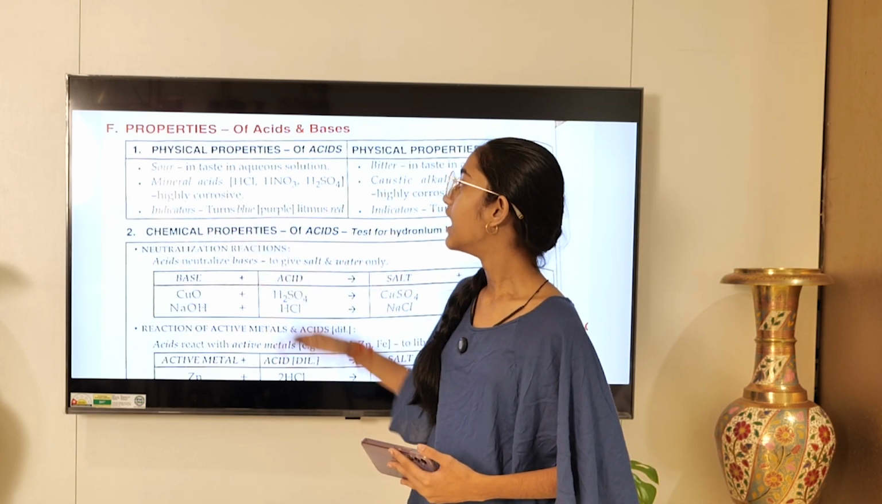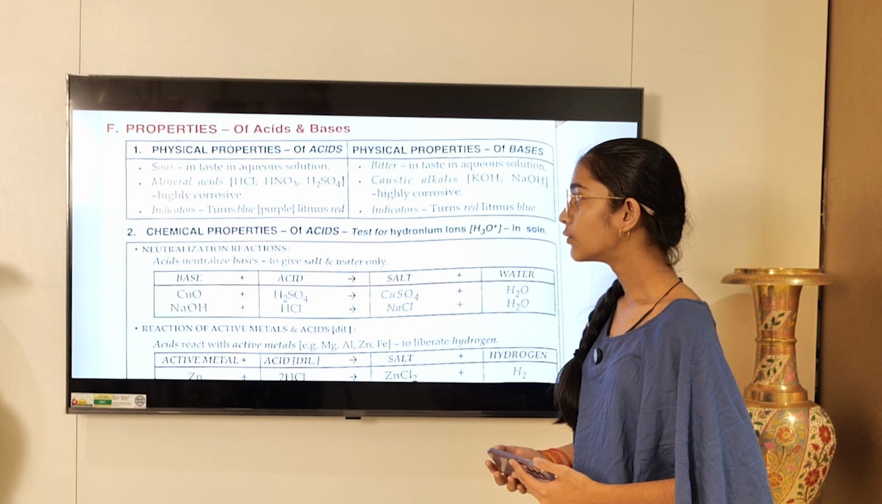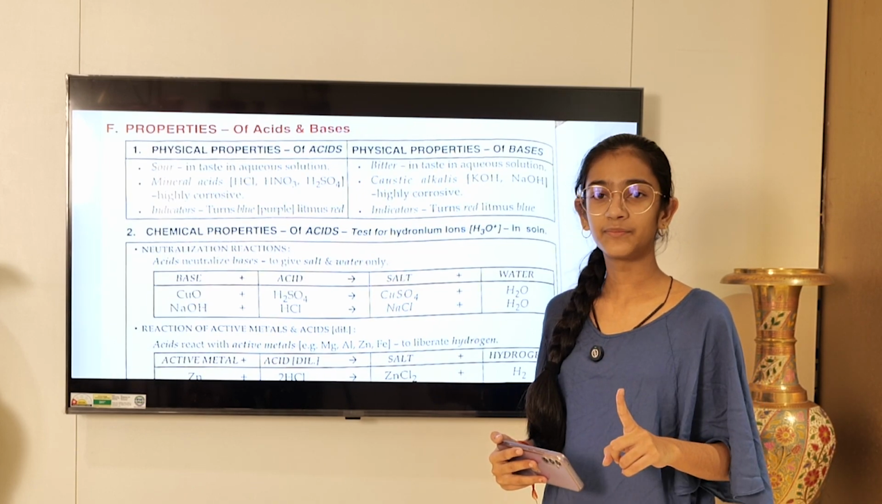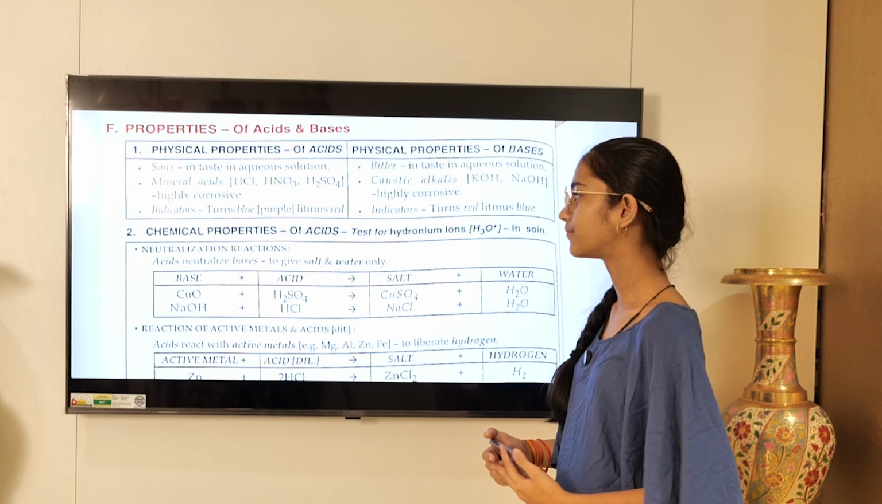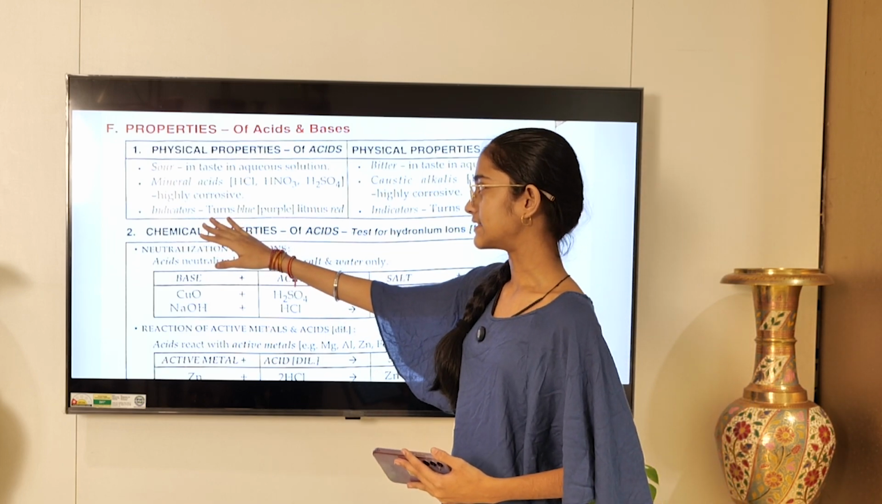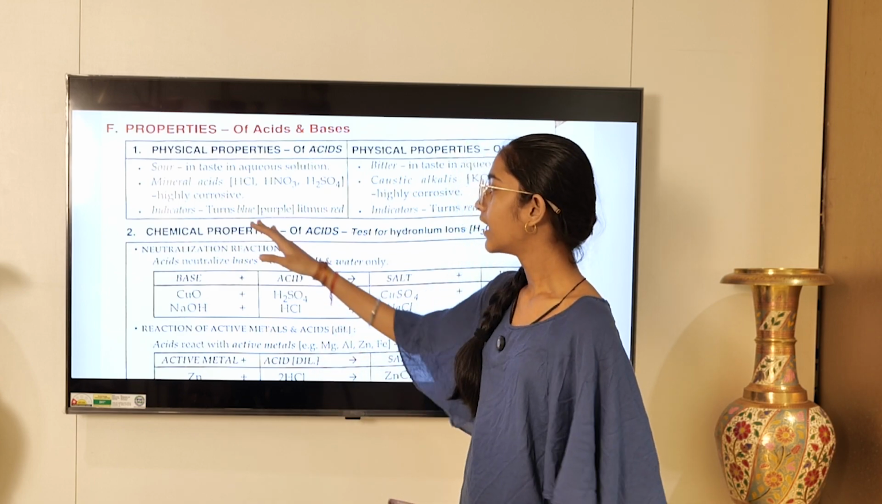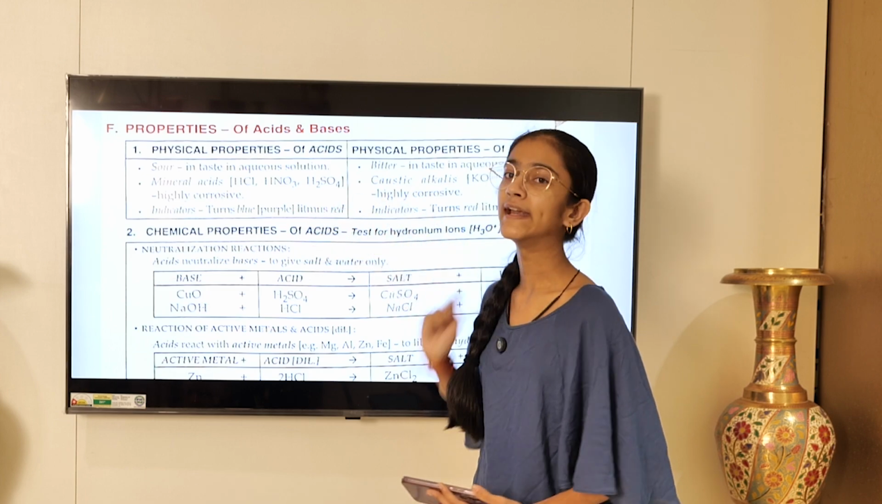Mineral acids. Examples are HCl, HNO3, H2SO4, which are highly corrosive. Examples are very important. In this chapter, examples are very important. Indicators. So, if we test an acid with the help of an indicator, it turns blue or purple litmus to red in color.